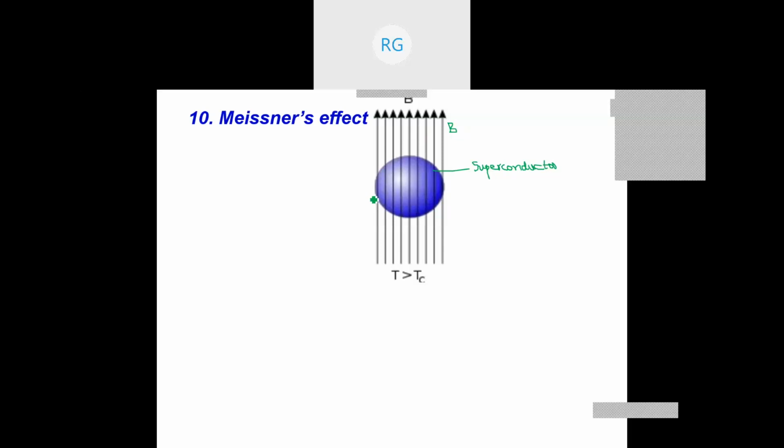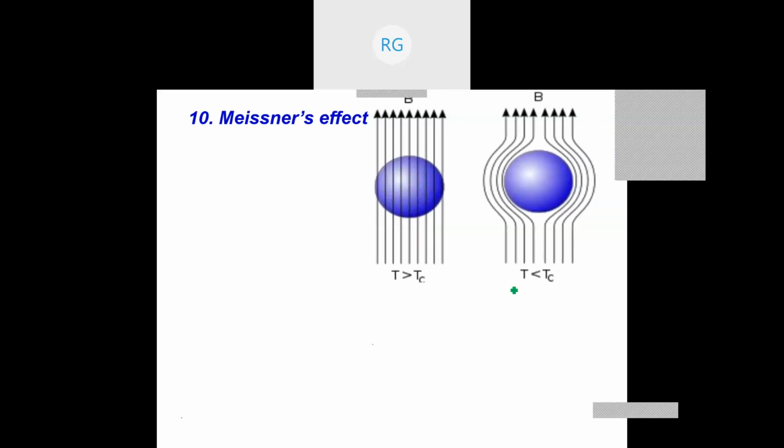So when the superconductor is not in the superconducting state, meaning that it is above Tc, then the magnetic flux lines will go through it and pass through it. They penetrate into the interior parts of the superconductor, just like this. So the penetration of magnetic flux into the superconductor happens if it is above Tc. Now slowly I decrease the temperature so that the superconductor is at a temperature less than Tc.